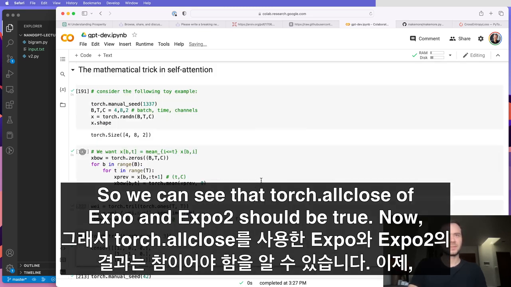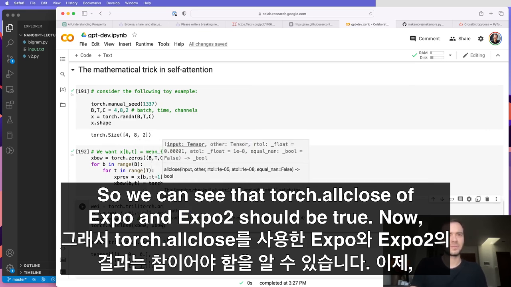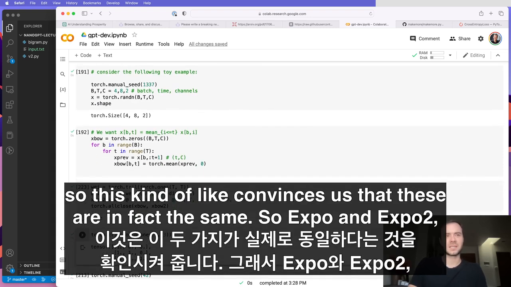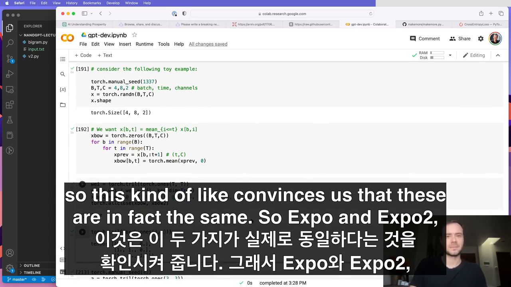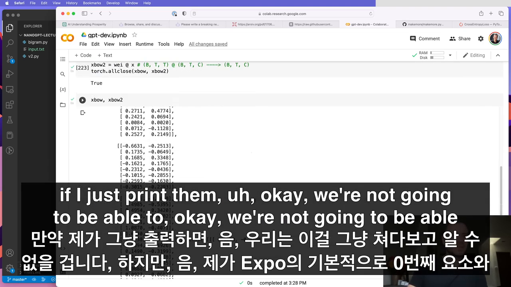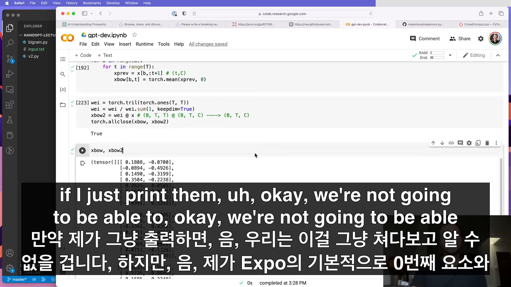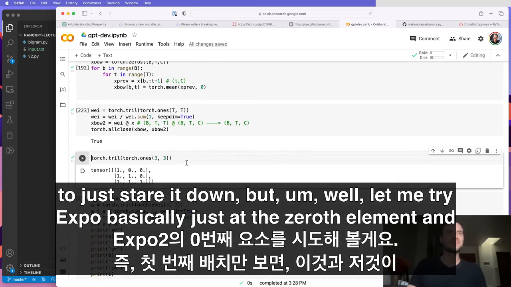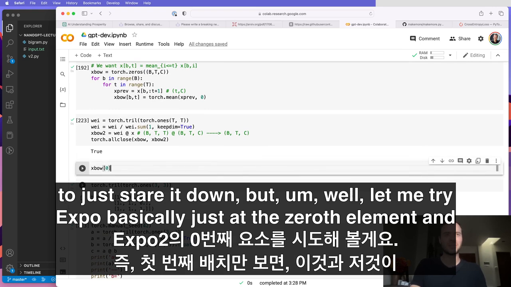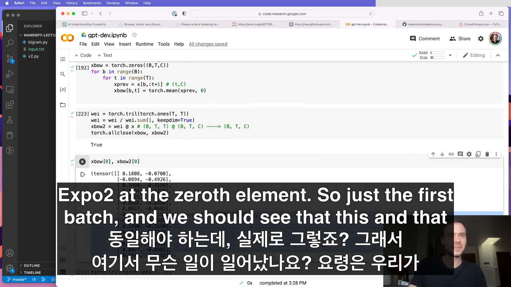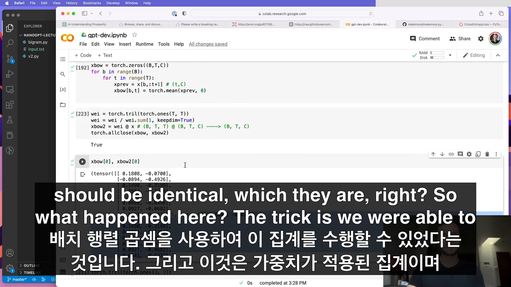So we can see that torch.allclose of xbow and xbow2 should be true. Now, this kind of convinces us that these are in fact the same. So xbow and xbow2, if I just print them, okay, we're not going to be able to just stare it down. But well, let me try xbow basically just at the 0th element and xbow2 at the 0th element. So just the first batch, and we should see that this and that should be identical, which they are, right?